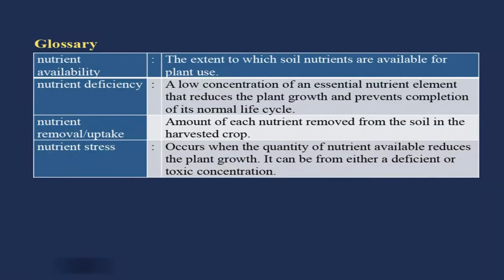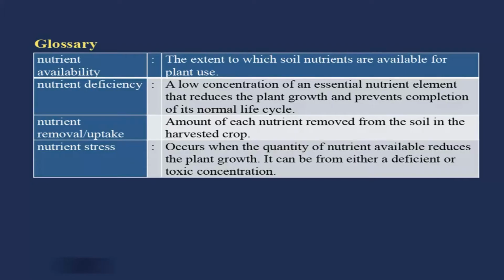Nutrient availability is the extent to which soil nutrients are available for plant use. Nutrient deficiency means a low concentration of an essential nutrient element that reduces the plant growth and prevents completion of its normal life cycle. Nutrient removal or uptake, they are the same. Sometimes people call it nutrient removal and sometimes nutrient uptake. It means the accumulation of the nutrient in the above ground parts, maybe leaves, maybe stem, shoot, whatever it is. So, the amount of each nutrient removed from the soil in the harvested crop is your nutrient removal.